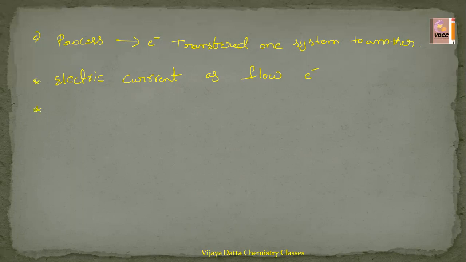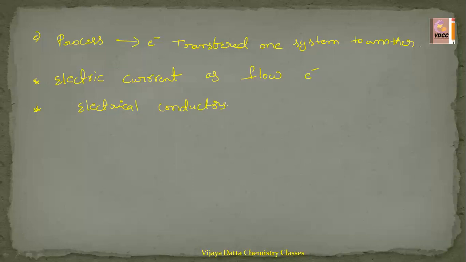And the third point in electrochemistry is the substance. The substance which allows the electric current to pass through it is called an electrical conductor. Because while electrons are transferring, there is some conduction, so substances which allow the conduction of electricity are called electrical conductors. These are the basic information about electrochemistry and electrical conductors.